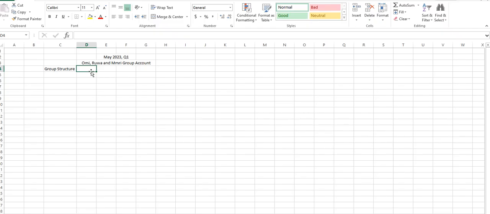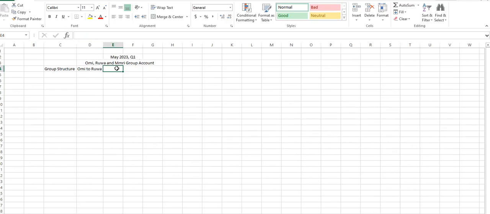Okay. Now, group structure is that from Omi to Rua, right? This is the Excel sheet. Omi to Rua is what percentage? 80%. Then Omi to Umiri, how many percent? 40%, right?